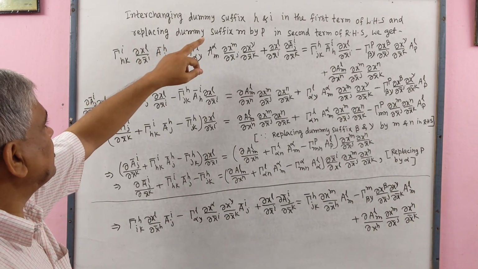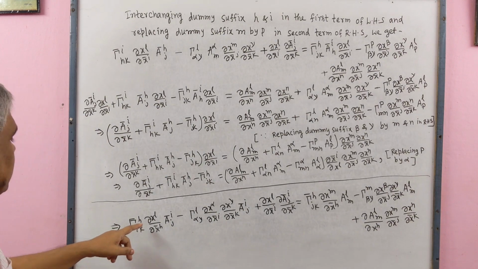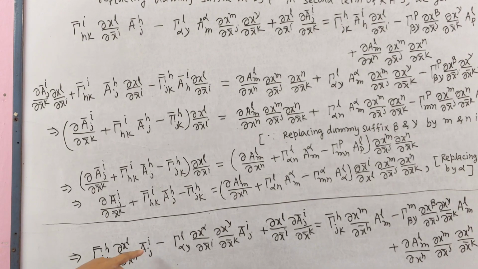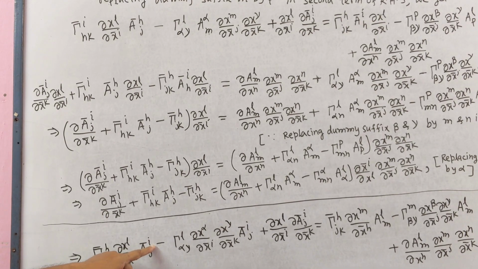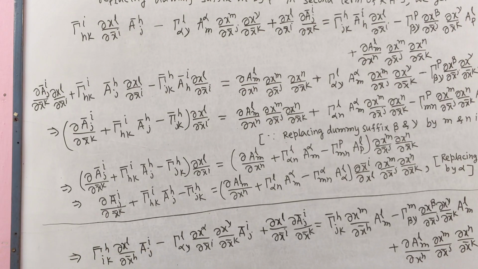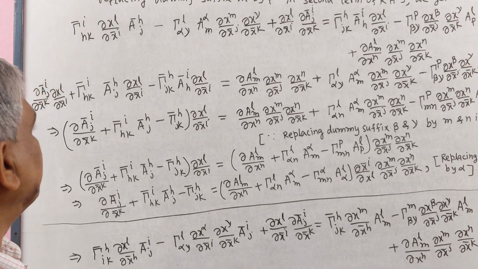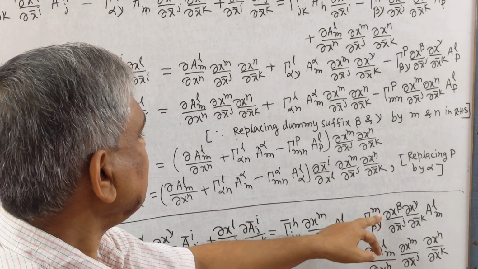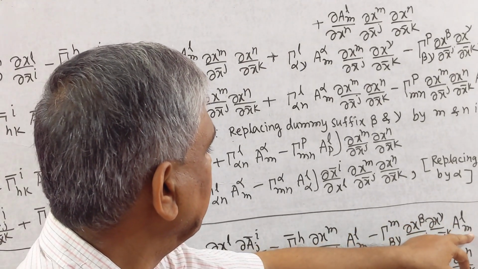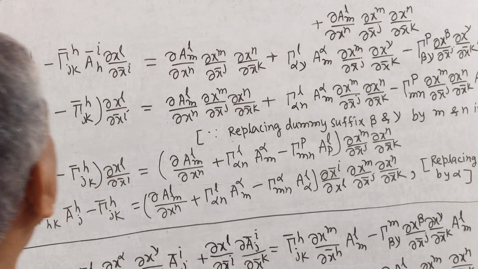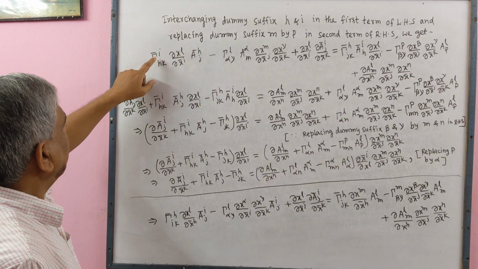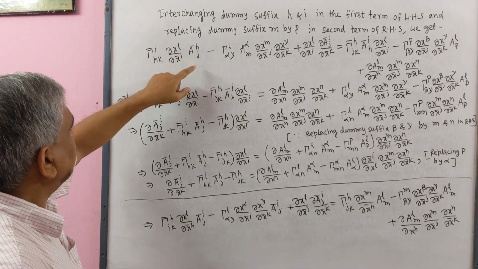Interchanging the dummy suffixes h and i, here in place of h we write i, in place of i we write h in the first term of the left side, and replacing the dummy suffix m by p in the second term of the right hand side. Here m we write p. So we write this i, h, here h, here i.